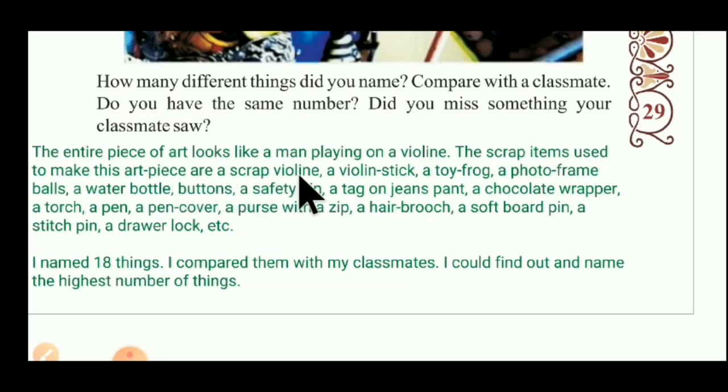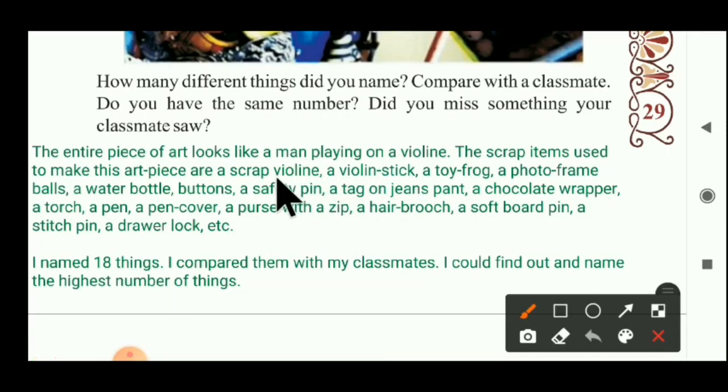For making that scrap item art, this art piece used a scrap violin and a violin stick. What is this? You have to understand. A scrap violin is there, then a violin stick, a toy frog in that portrait, a photo frame.